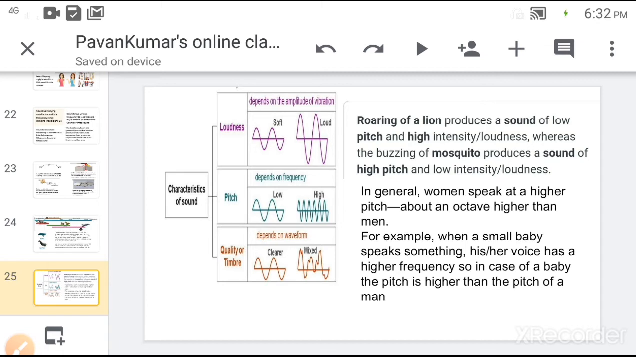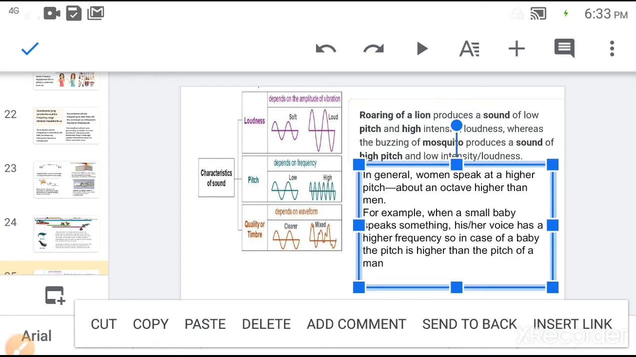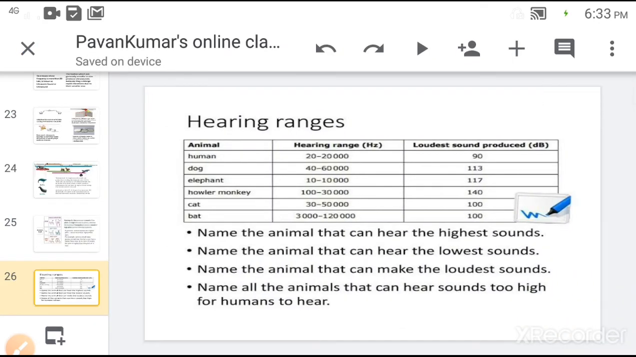Next one, for example, a small baby can speak at a higher frequency or higher pitch as compared to a man. Hearing ranges. Here is a list of animals and their hearing ranges and their loudness in decibels. Decibel is the unit of loudness of sound and hertz is the unit of frequency. Humans can hear a frequency range between 20 Hz to 20 kHz.